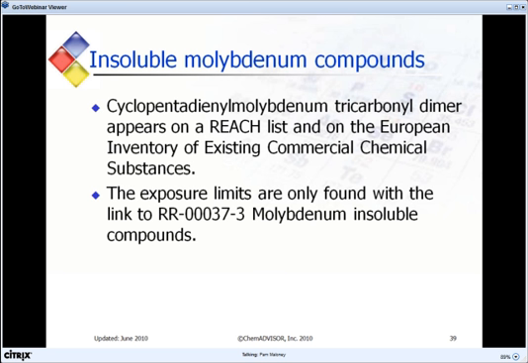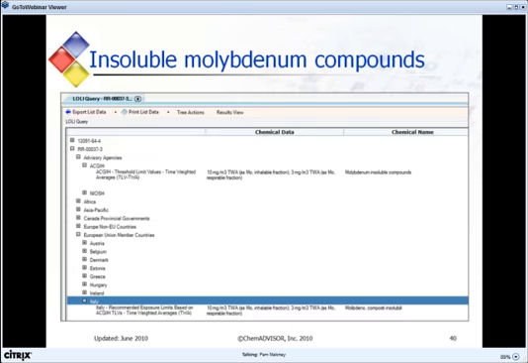Exposure limits are only found with the link to molybdenum insoluble compounds. These exposure limits for molybdenum insoluble compounds would need to be displayed in Section 8 of your SDS for cyclopentadienyl molybdenum tricarbonyl dimer. I only expanded the lists for ACGIH and Italy in this example.